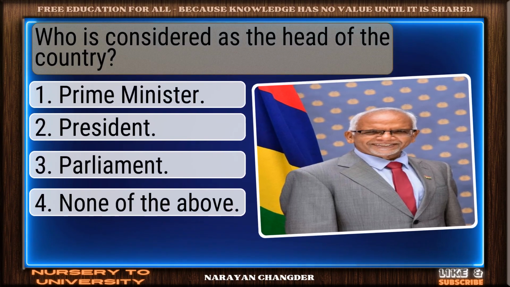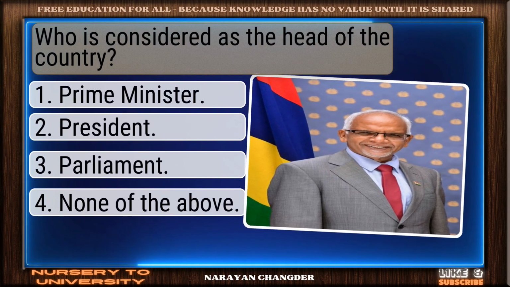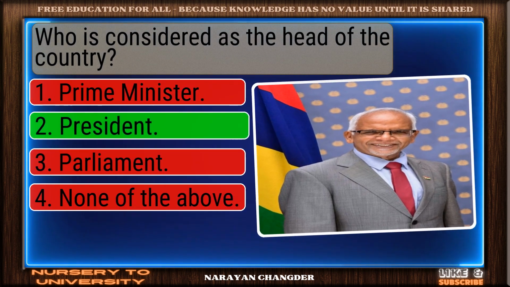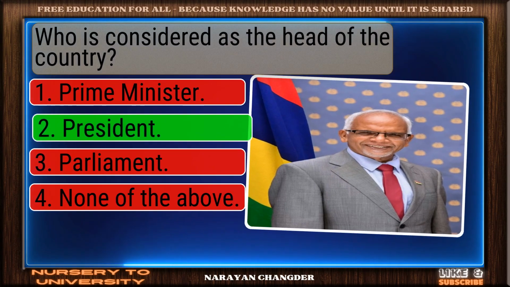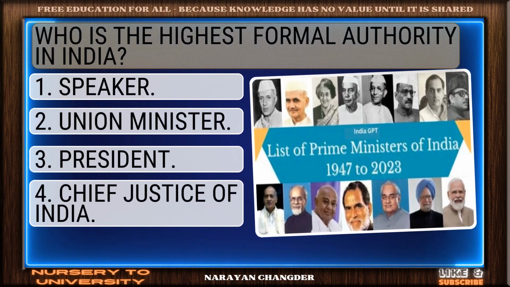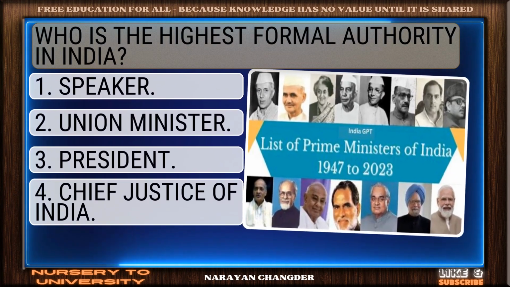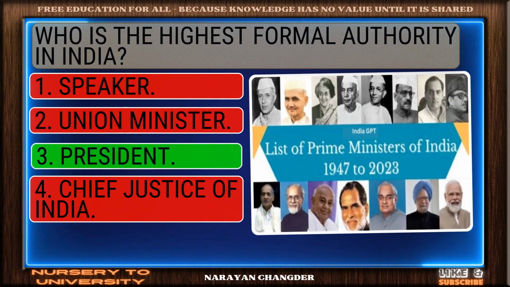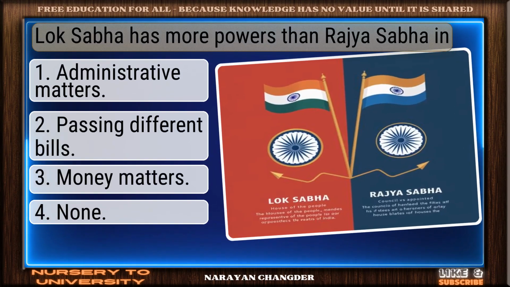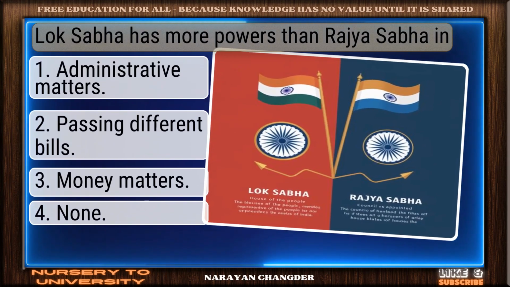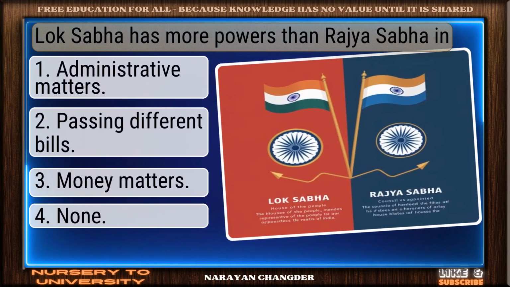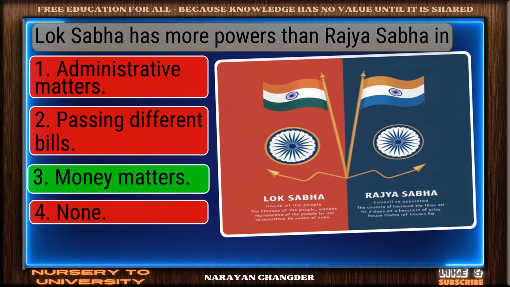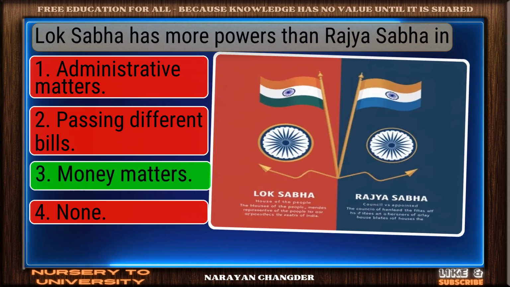Question number 141. Who is considered as the head of the country? Smart pick. President is the correct choice. Question number 142. Who is the highest formal authority in India? Well done. President is the right choice. Question number 143. Lok Sabha has more powers than Rajya Sabha in. Exactly. Money matters make sense and it is the right choice.